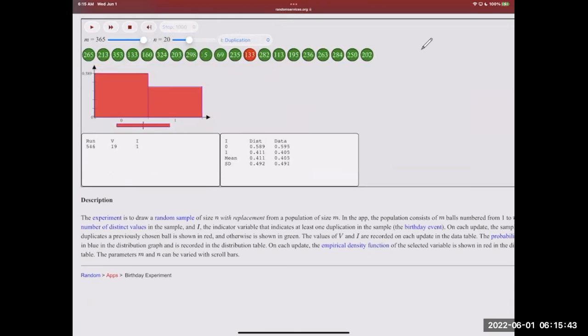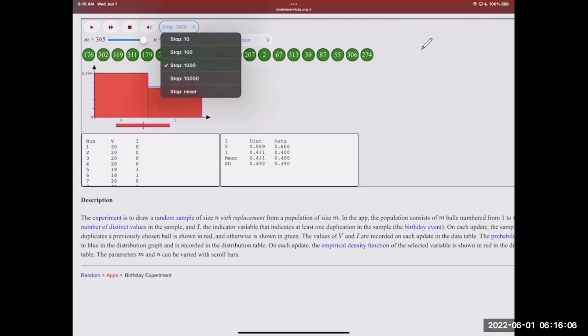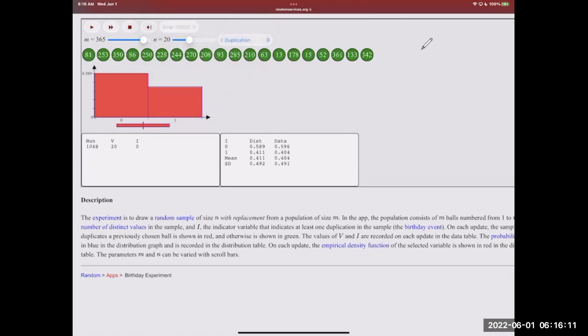So notice that when we run this, the more trials that we run, our empirical probability under the data is going to get pretty close to the actual theoretical probability under the DIST column. So in this case, it's pretty close. We get 0.4 as opposed to 0.411. If we were to do this again for 10,000 or 100,000, it's going to get closer and closer to 0.411. That's called the law of large numbers.